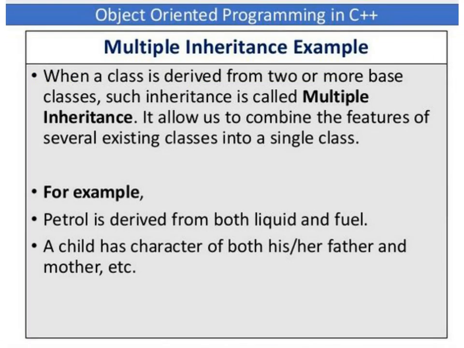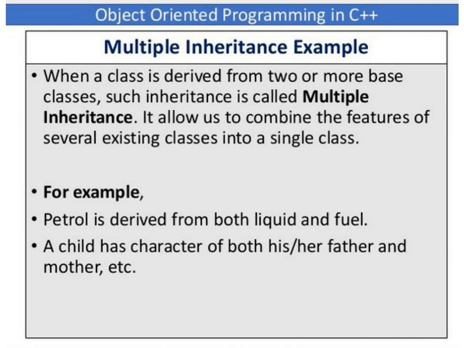Multiple inheritance example: when a class is derived from two or more base classes, such inheritance is called multiple inheritance. It allows us to combine the features of several existing classes into a single class. For example, petrol is derived from both liquid and fuel. A child has the character of both his or her father and mother. So here we have many base classes and only one subclass. That is called multiple inheritance.